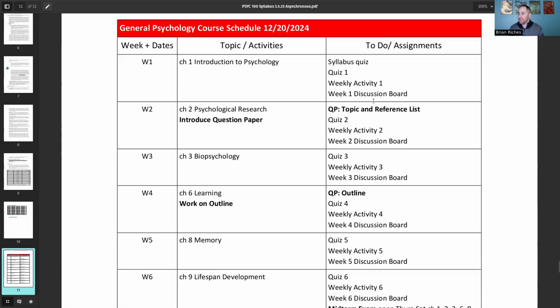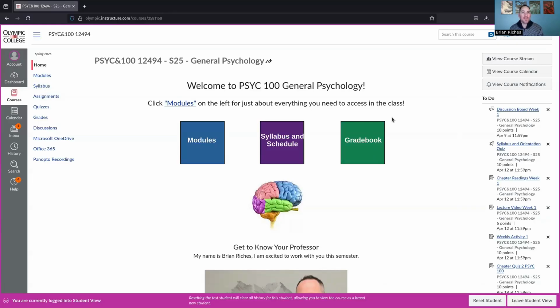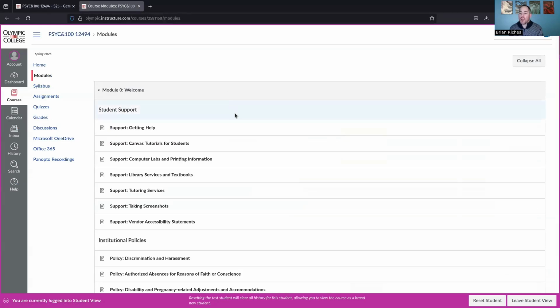Jumping to Canvas now. So here is our Canvas course. Again, depending on the quarter, yours might look a little bit different, but generally you'll have a couple things that you can get to. Modules is here, modules is here, and modules is here. Essentially, modules is the main thing to click on for this class. When you first come to the class, obviously clicking on syllabus, downloading that is important. And also you might want to get to the gradebook. So you've got a couple handy buttons to go and check your grades, to double check the syllabus, but most often, this is why it's here a couple times, I want you to look at the modules. The modules is essentially where everything is.